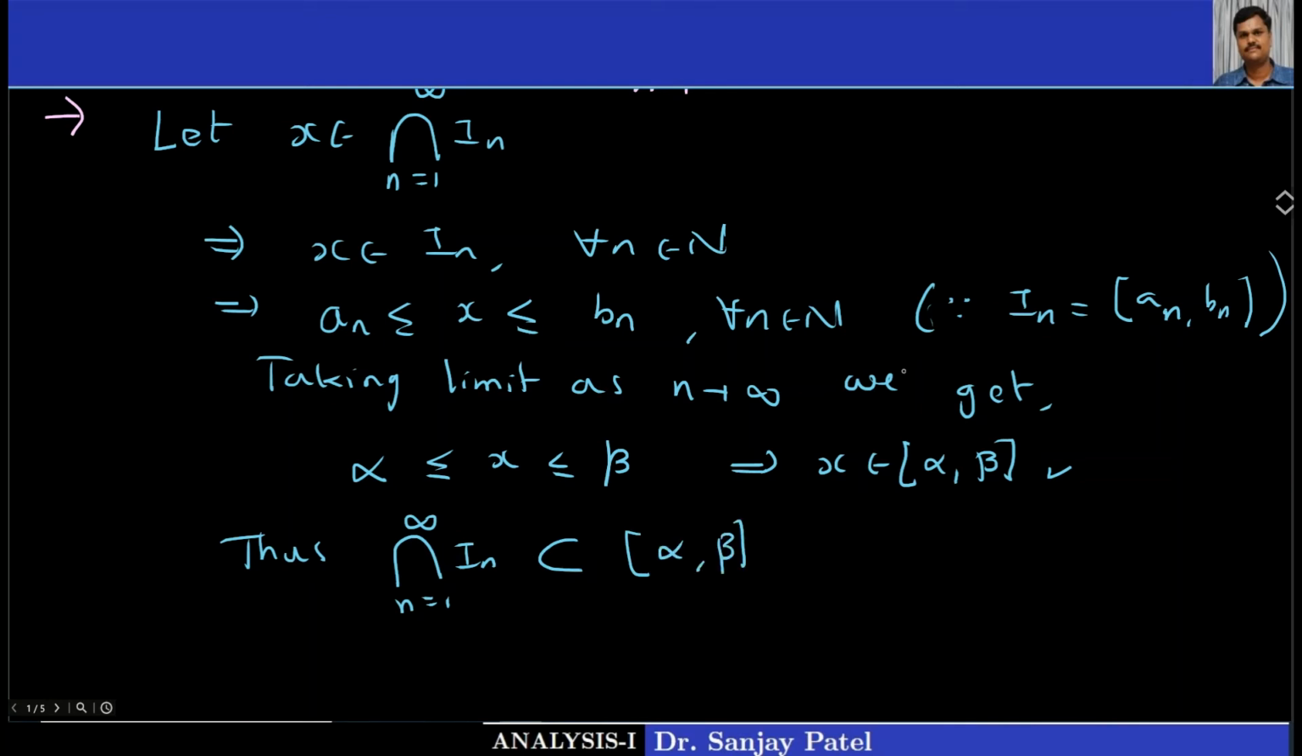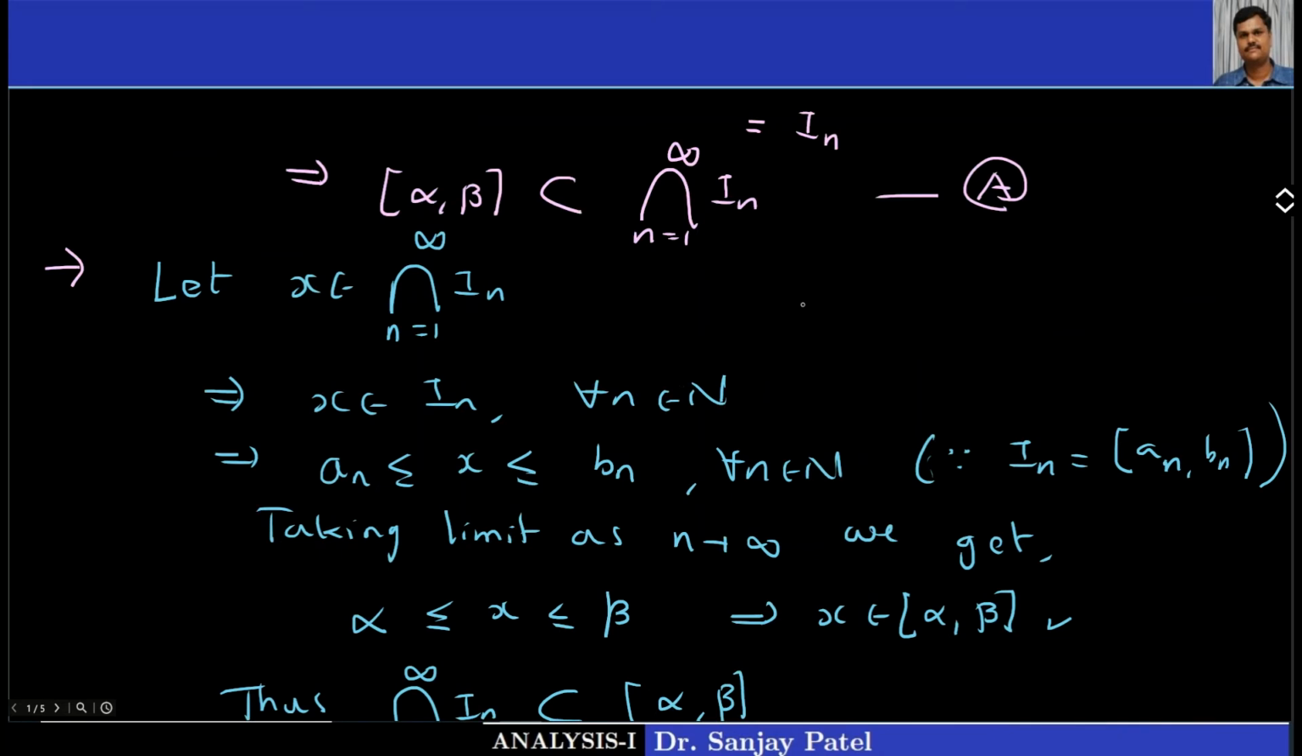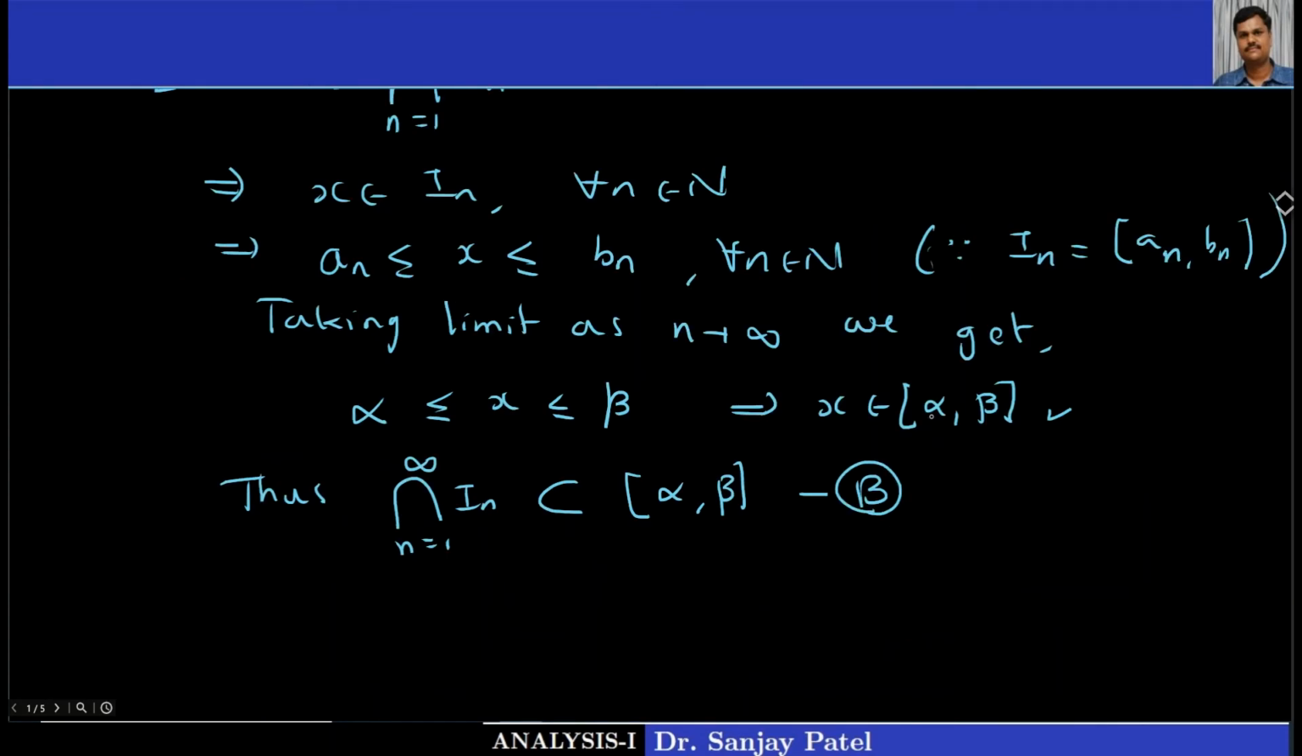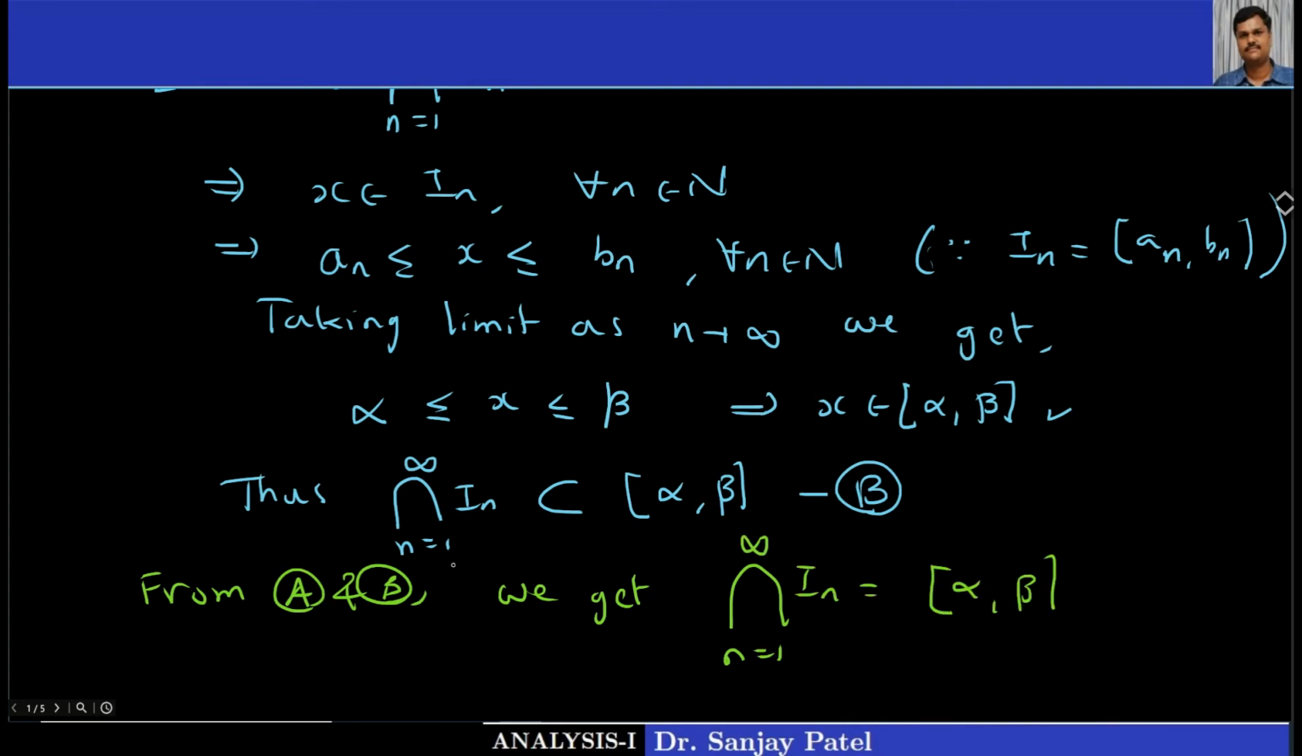Okay, we have earlier proved in result A that the closed interval alpha beta is a subset of the intersection of In, and this is my result B. So from results A and B we can conclude that the intersection of all these intervals is equal to the closed interval alpha beta. So the first and the second part are proved.